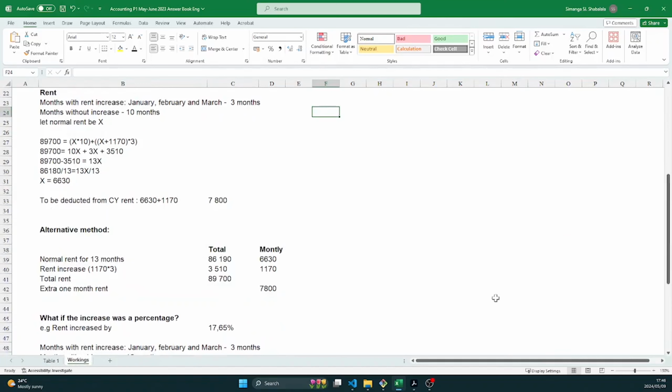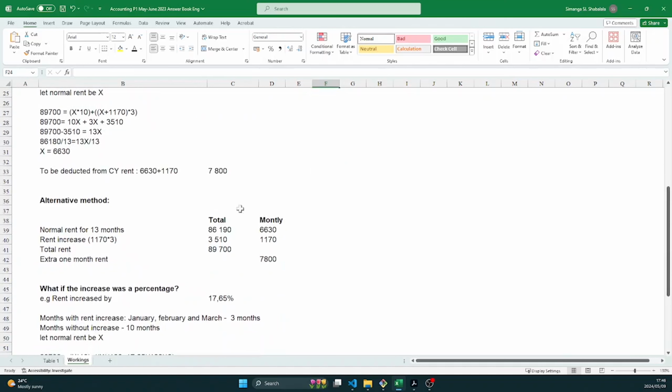I've included here an alternative method if you do not like solving for X, if you're not like me. So this is how you would do it. You know that your total rent is 89,700, but included in this 89,700, you know that there's 1,170 of an increase, right? And you know that this increase only took place in 3 months of this total amount. So you take the 1,170, you multiply it by 3, you get 3,510. So this is the increase, right?